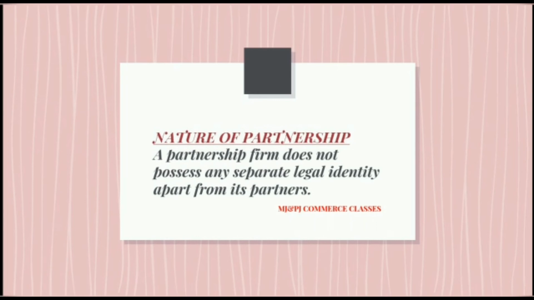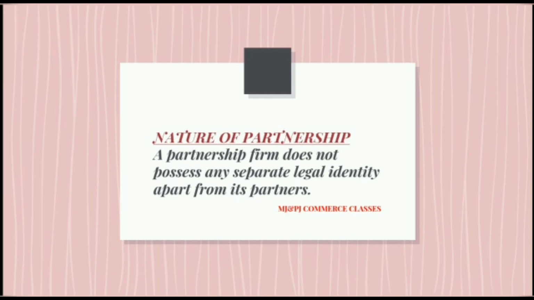Now we will see the nature of partnership. We have seen that for starting a partnership business, two or more persons are required. The persons who enter into a partnership are individually known as partners and collectively they are known as a firm. Hope it is clear. The persons who are starting the partnership business, individually we can call them partners and all of them together is known as the firm. And the name under which the business of a firm is carried on is called the firm name. What is the name of that partnership business? It is known as the firm name.